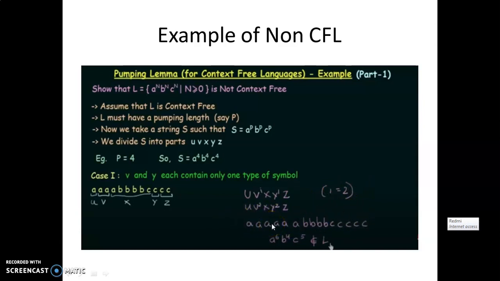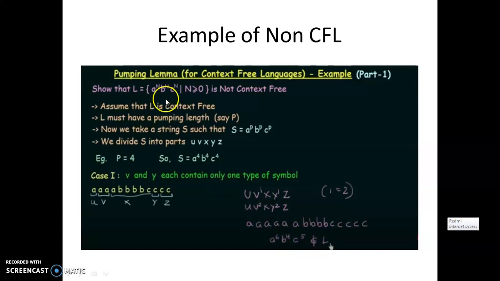Okay. Now as per the language, the number of A is equal to the number of B is equal to the number of C. But after raising the power of V and Y, whatever the new string you are getting, you have to check whether the number of A is equal to B and the number of B is equal to C or not. Here we will check how many times A is here. A is 6 times. How many times B is here? 4 times. And how many times C is here? C raised to 5. So A is 6 times, B is 4 times and C is 5 times.